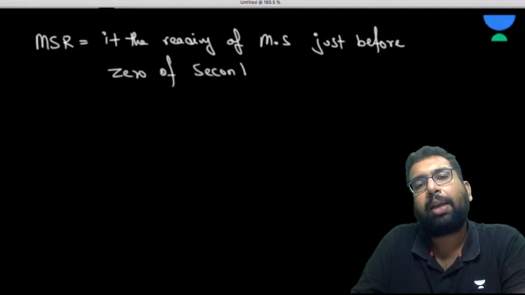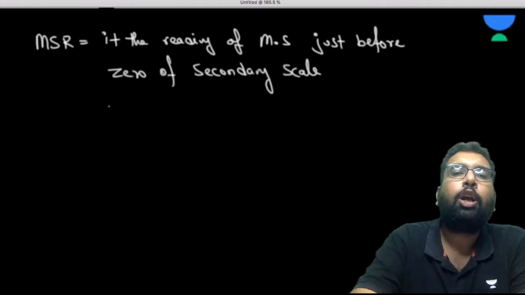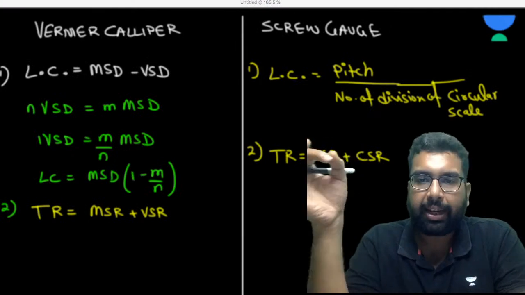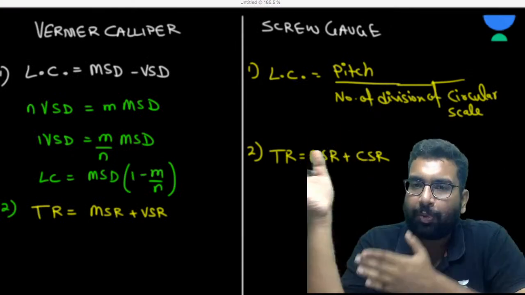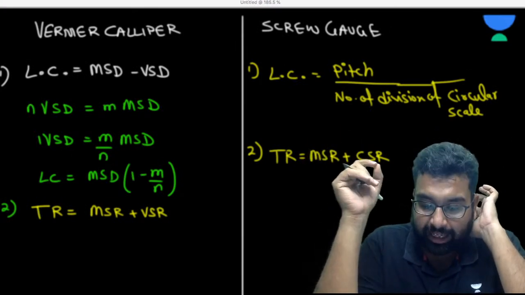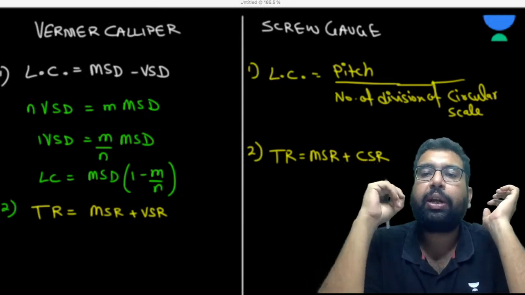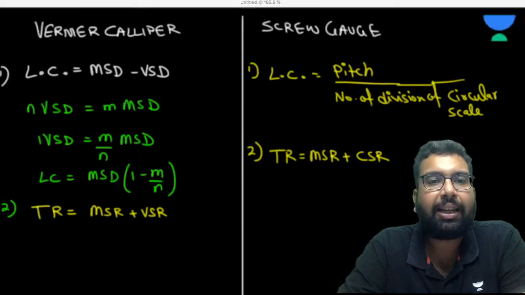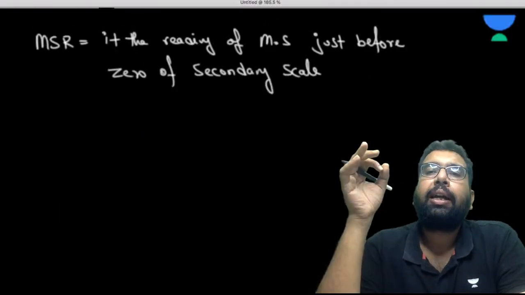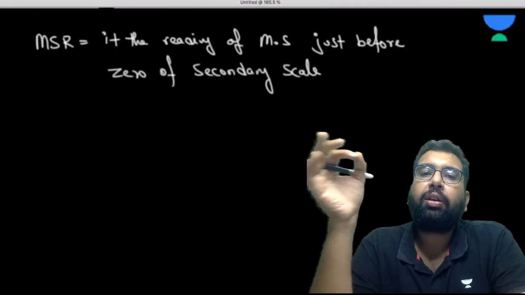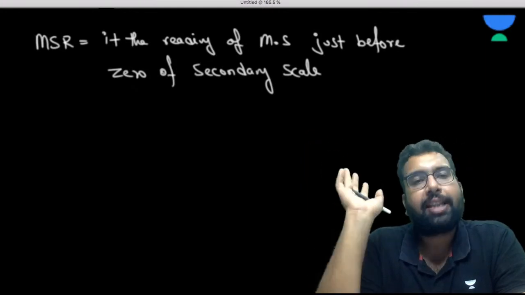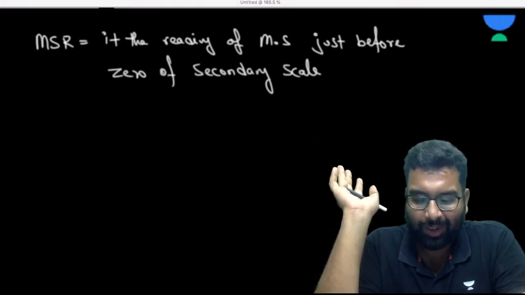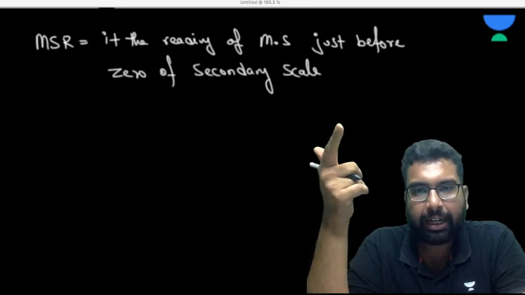Now, what do I mean by the secondary scale? The secondary scale in the case of the vernier caliper is the vernier scale, and the secondary scale in the case of the screw gauge is the circular scale. So the main scale reading is the same in both of them. It is the reading of the main scale just before zero of the secondary scale. I hope it is fine to everyone. Same thing in both the cases.